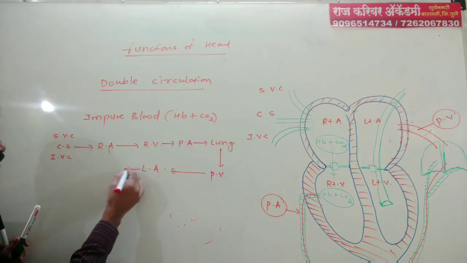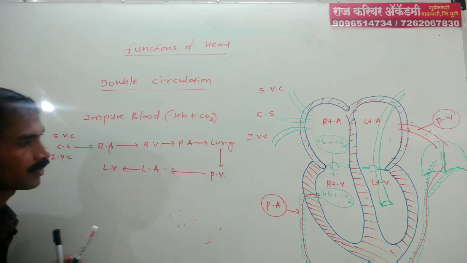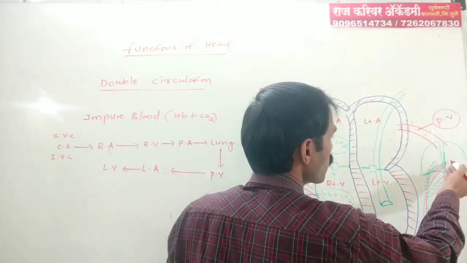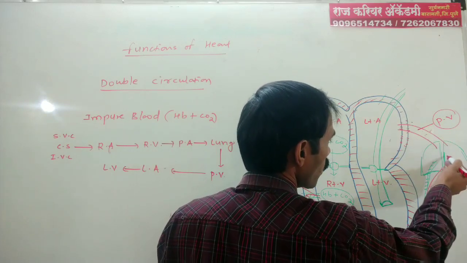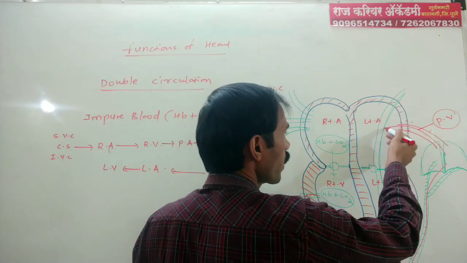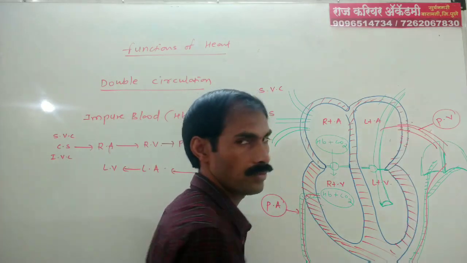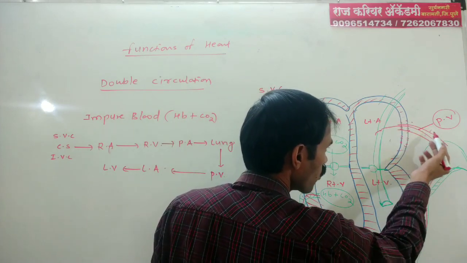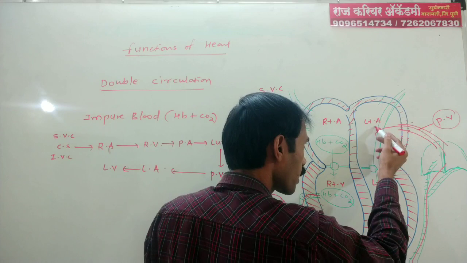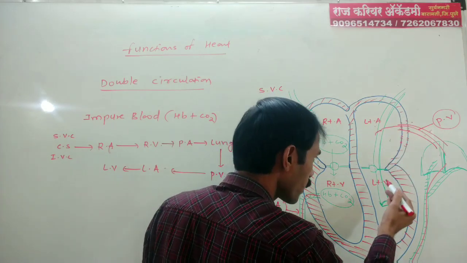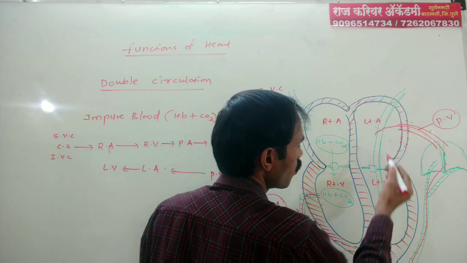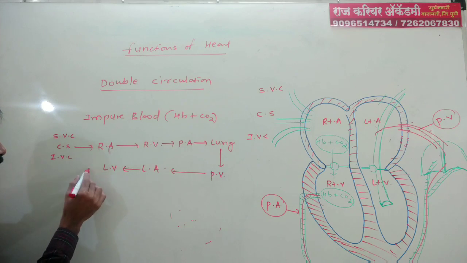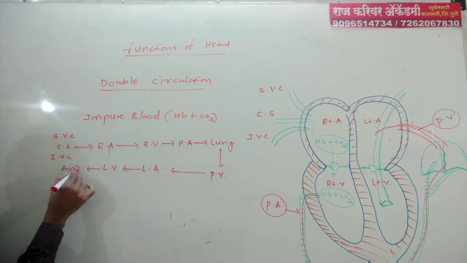From the lungs to the pulmonary vein, from the pulmonary vein to the left atrium, from the left atrium to the left ventricle, and through the left ventricle to the aorta.